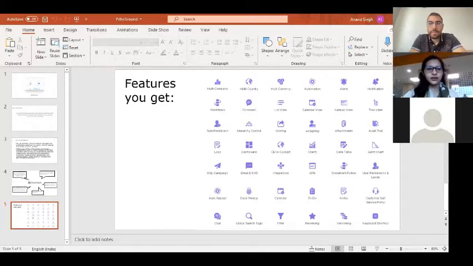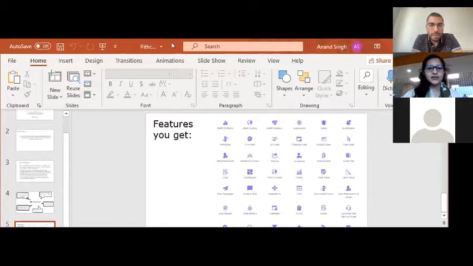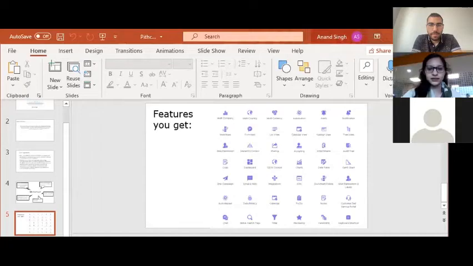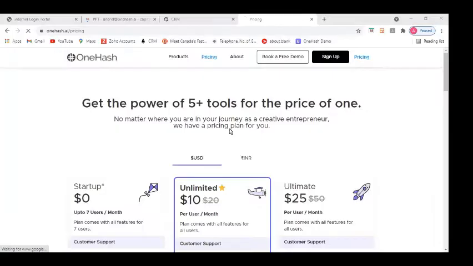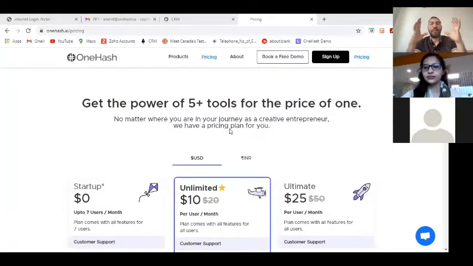You can see... you cannot see the screen? No. Just now is the screen... no. Now I guess you are able to see my screen. It's perfect right now. Yes.